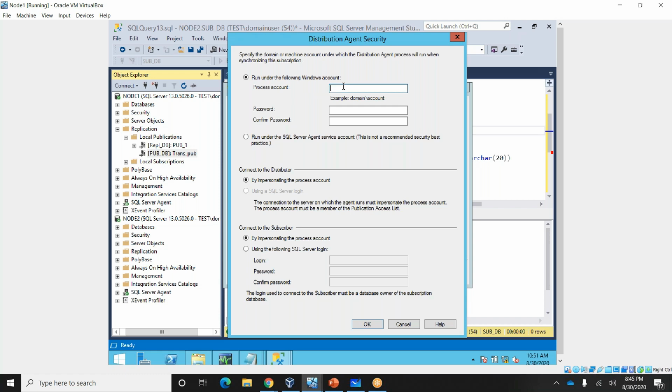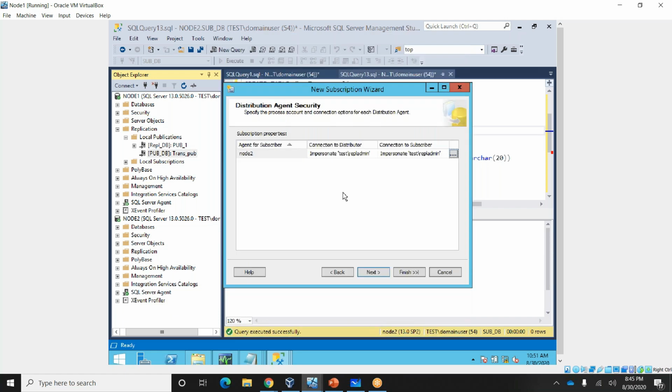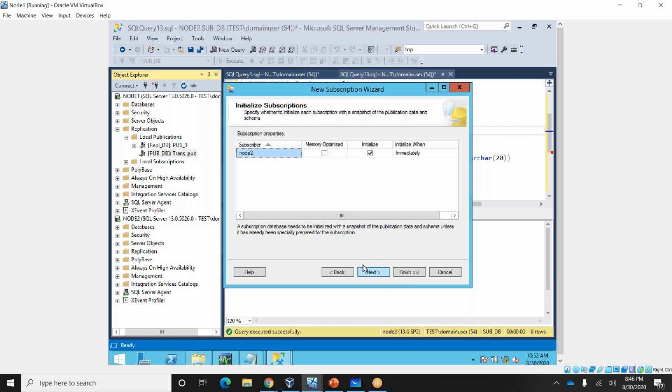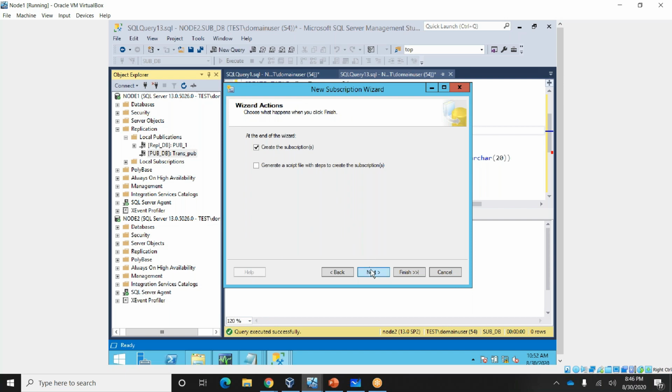Here also giving test REPL admin. Okay. So next, agent run continuously. Initialize, no need to do anything, just go with this one.